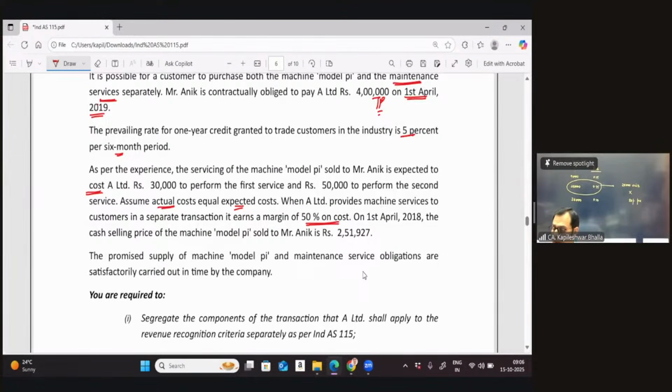It says on 1st April, the cash selling price of the machine is also given.